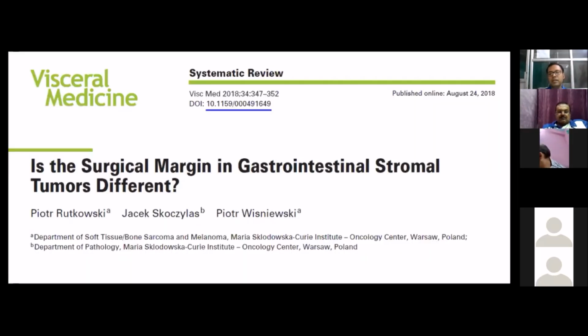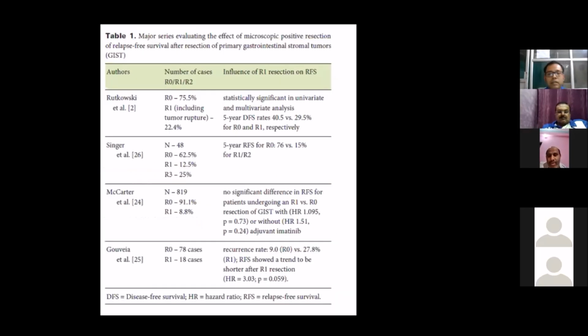Now coming to R0 versus R1 resection. A new systematic review in Poland started to find whether there is any difference between R0 resection versus R1 resection. And they went through many series where they tried to identify the influence of R1 resection on recurrence-free survival. And they came out with some conclusions.